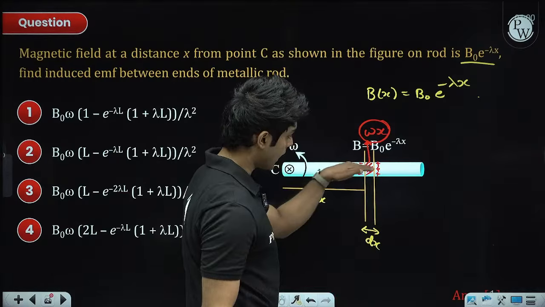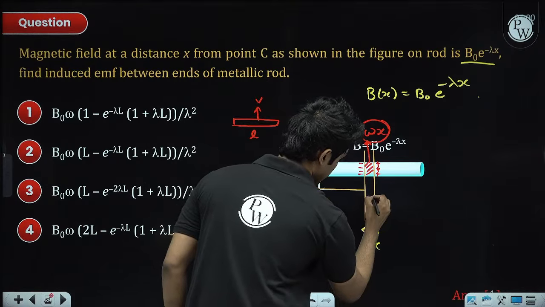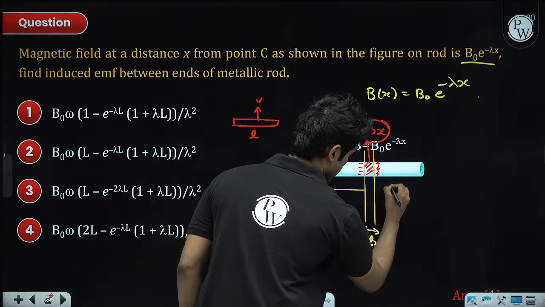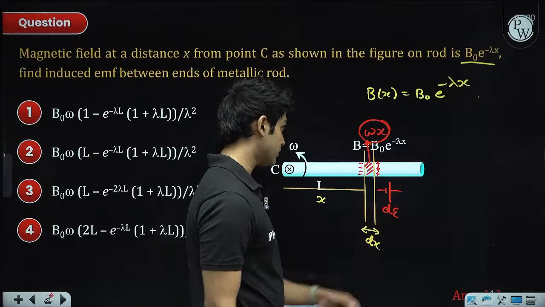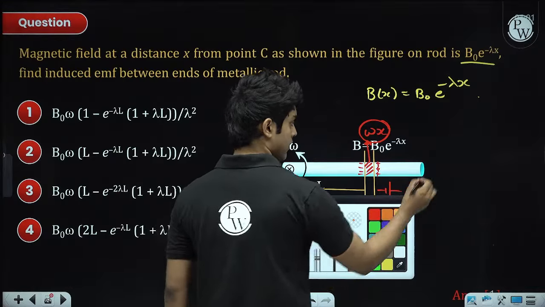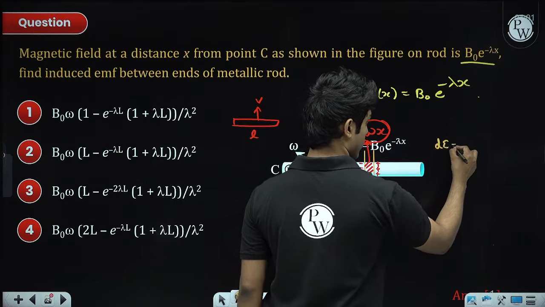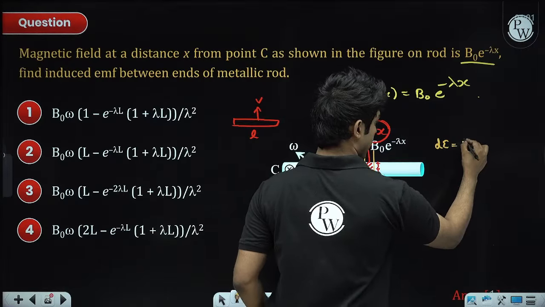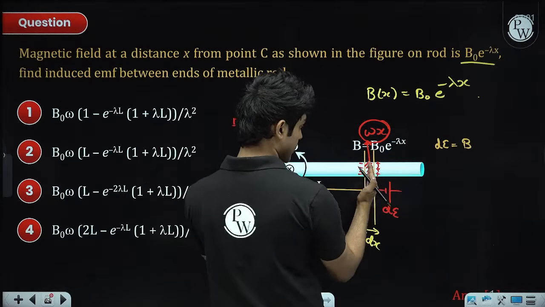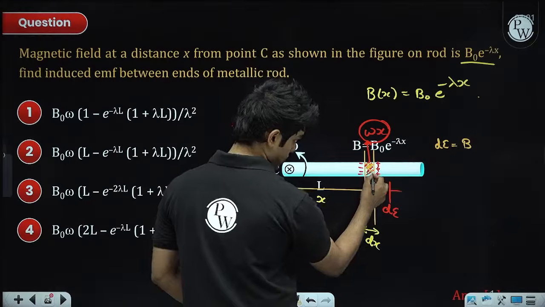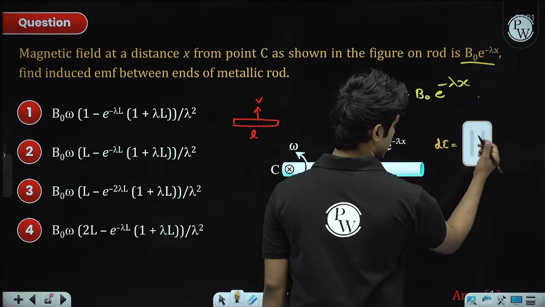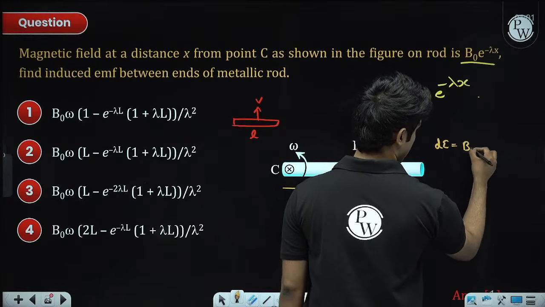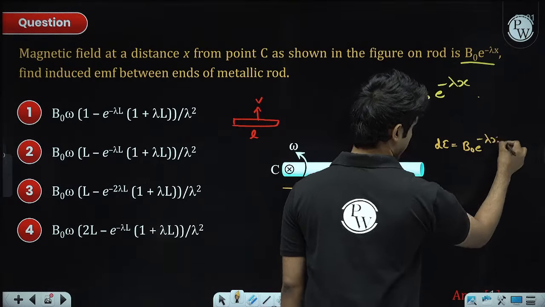Okay, so you can treat this like a tiny induced battery, something like this. And this tiny induced EMF, the formula is BVL, where B is the magnetic field. And what is this magnetic field? It's the magnetic field at this location, which is B as a function of x. This is actually B naught e to the power minus lambda x. This is the magnetic field at x.